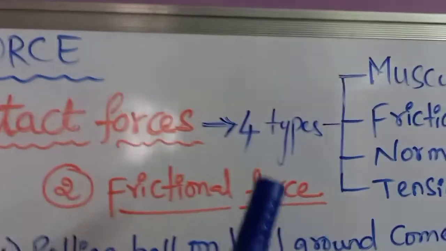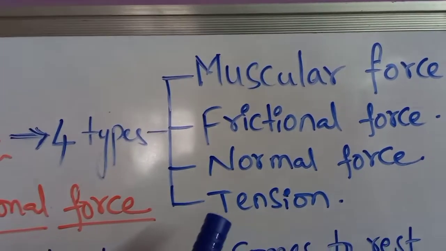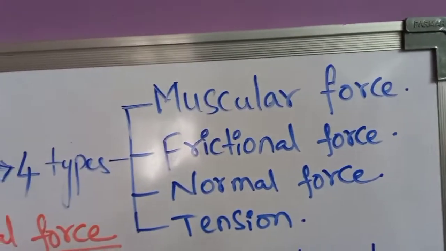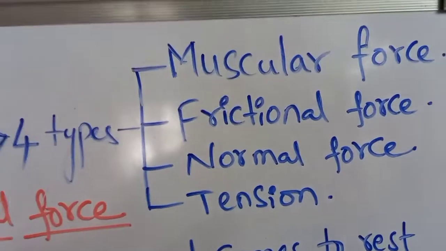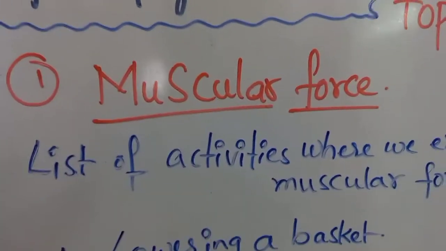We have seen that contact forces are of 4 types. They are muscular force, frictional force, normal force and tensional force. These are the 4 different types of contact forces, where the force exists only when direct contact is there between the two interacting objects. Coming to the first one, that is muscular force.